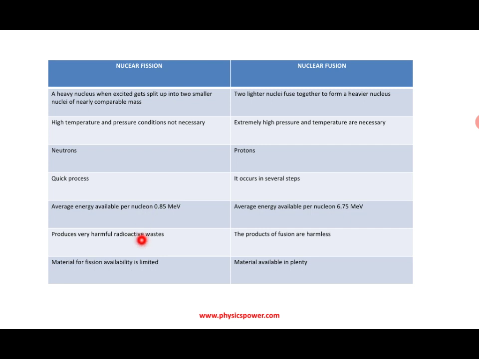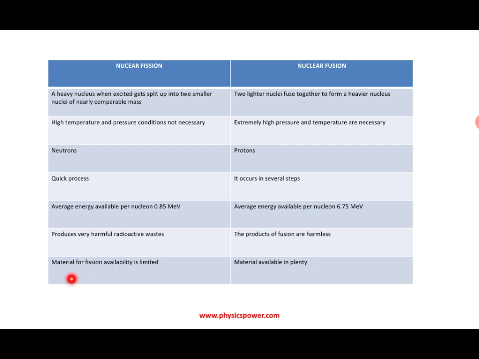Now in fission we get waste. That waste is also radioactive, so it is very harmful, because the byproducts are also radioactive. In the uranium example I considered, the uranium splits into two nuclei, and those are again radioactive. Further, those will decay into other nuclei. So every time we get radiation, and that waste produces radioactivity, which is dangerous. But in the case of fusion, the lighter nuclei combine and gain stability, finally forming a heavy nucleus. That is why the byproducts are not harmful.